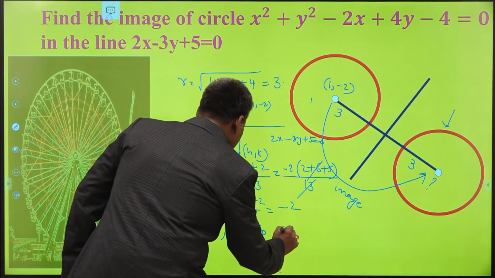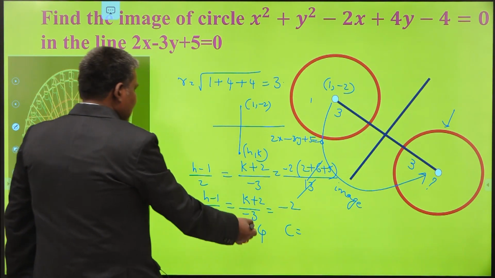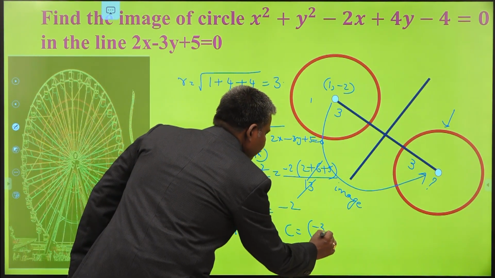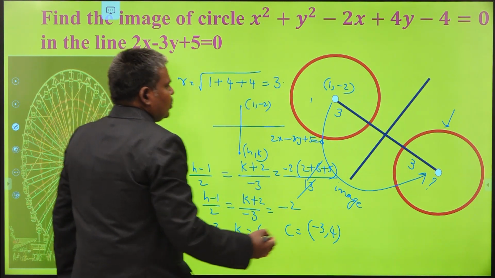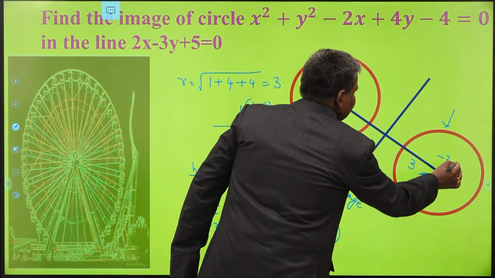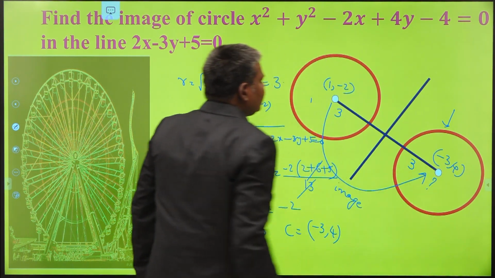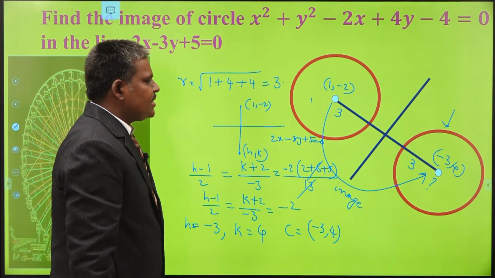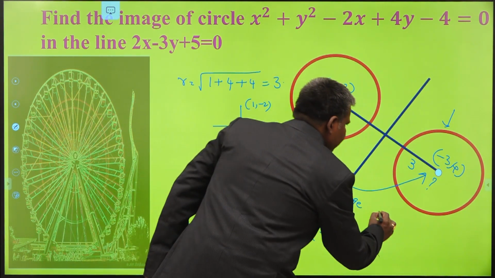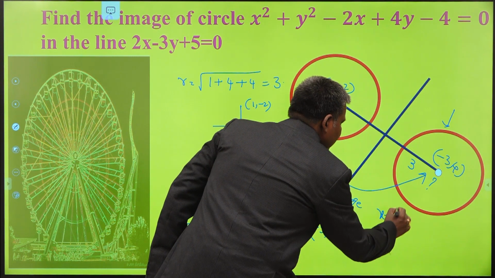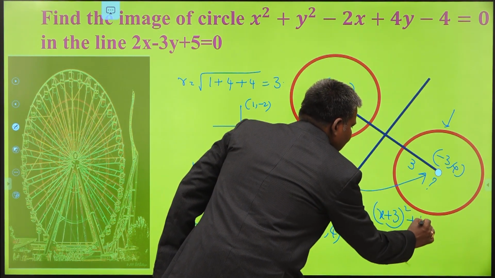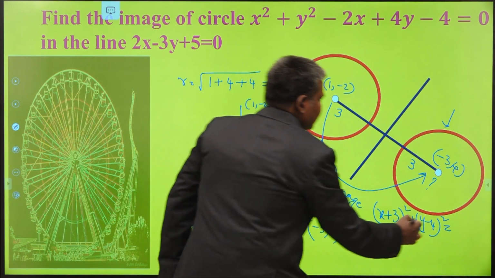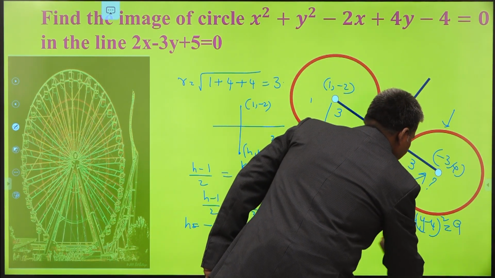What is the center of the circle? This h, k is your image, that is your required center. So (-3, 4) is your center. You know the radius, that is 3. Once you know the center and radius, you can easily write the equation of the circle by the formula (x minus x1) whole square, that is (x plus 3) whole square plus (y minus 4) whole square is equal to r square, that is 3 square, that is 9.